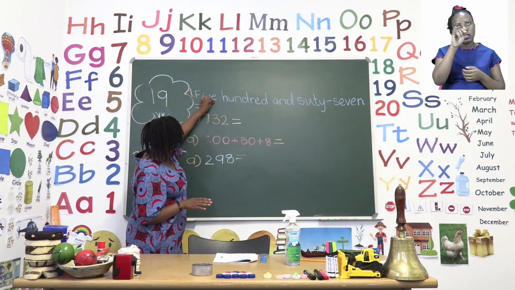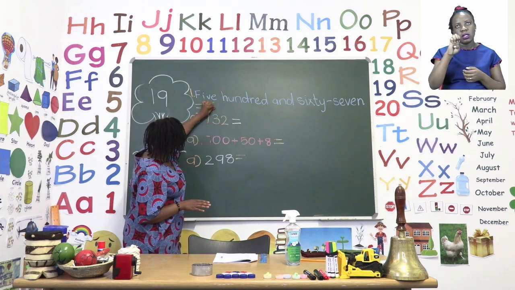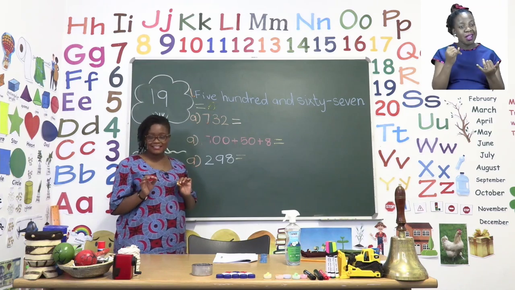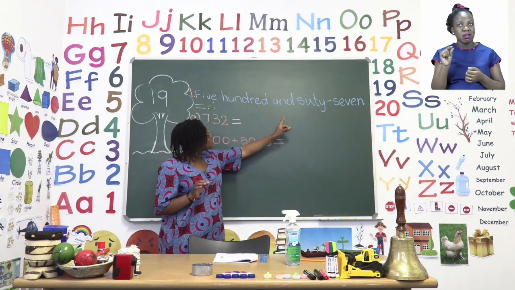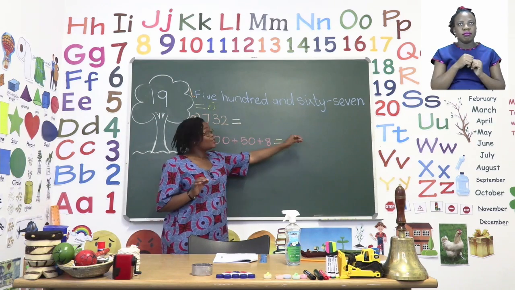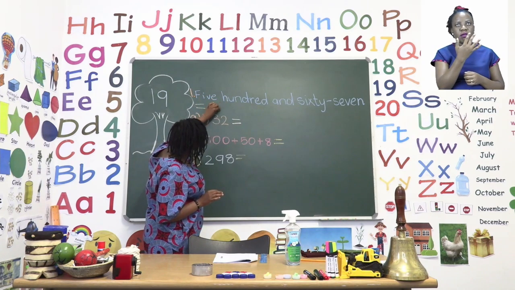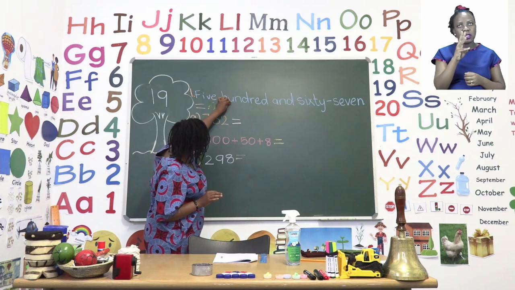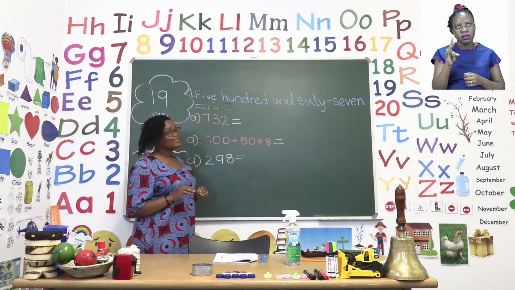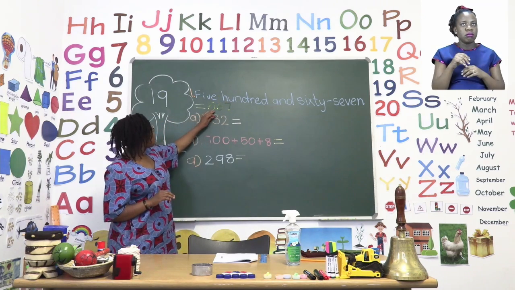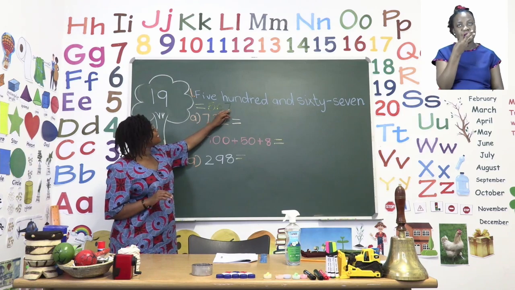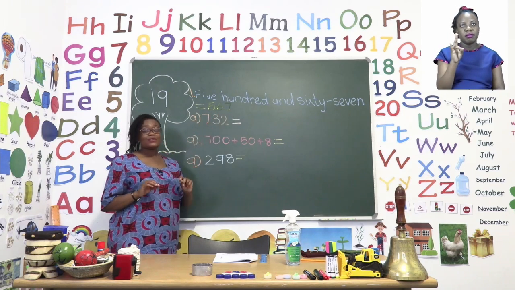So that is the number we're going to start with. Then we move on to the next number, 67. So we're just going to take that same number and say 67. And now it is complete. 567.